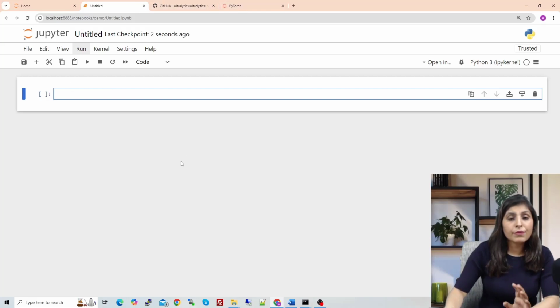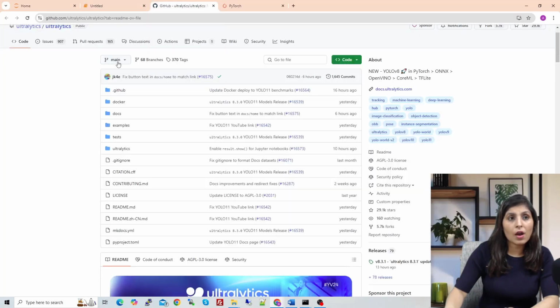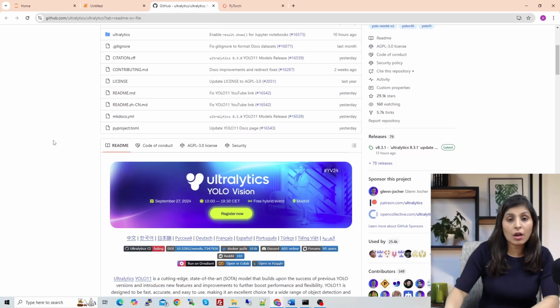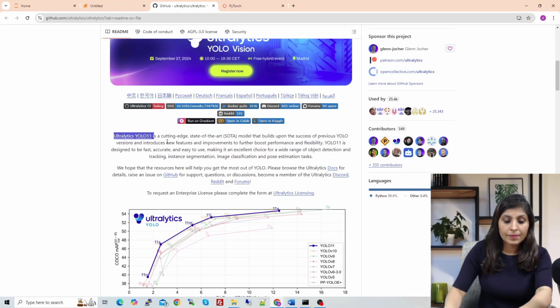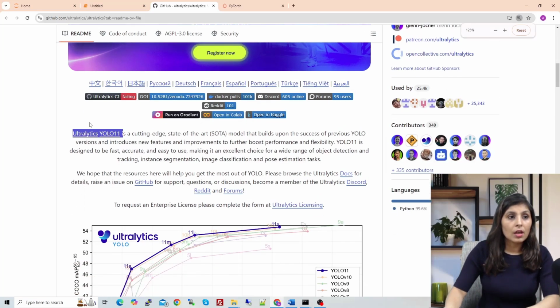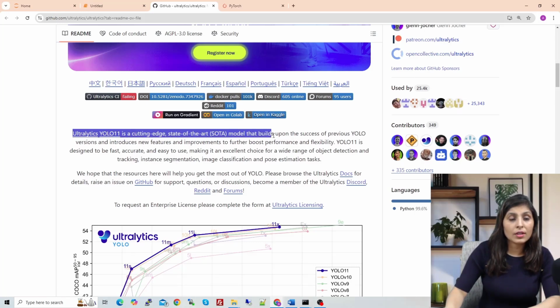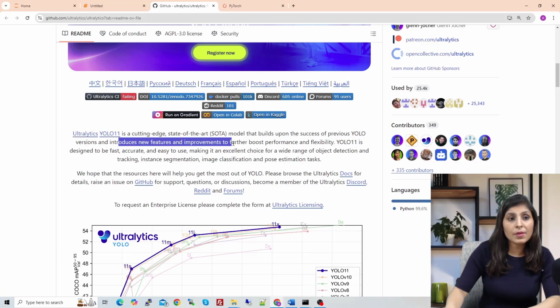Now guys, before moving to this practical implementation part, let's see the official GitHub repo of Ultralytics, where they have mentioned about the YOLO 11 model. Ultralytics YOLO 11 is a cutting-edge, state-of-the-art model that builds upon the success of previous YOLO versions and introduces new features and improvements to further boost performance and flexibility.